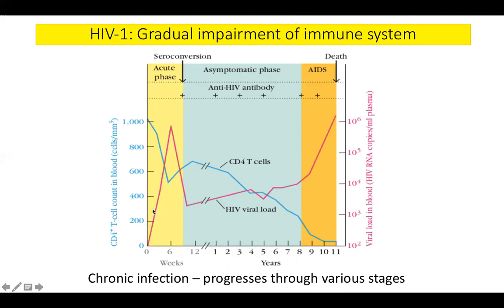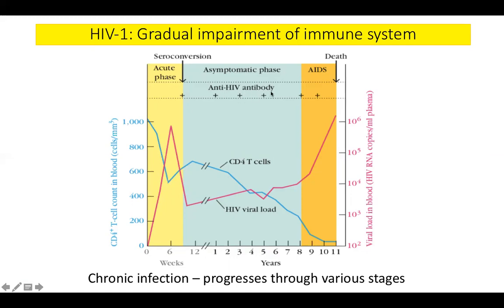And this is the acute phase, when the virus is very high in their body. They don't know that they are infecting others if they are still continuing those practices. So they develop some flu-like illness. This is the acute phase. Then the body, of course, starts developing an immune response to it.